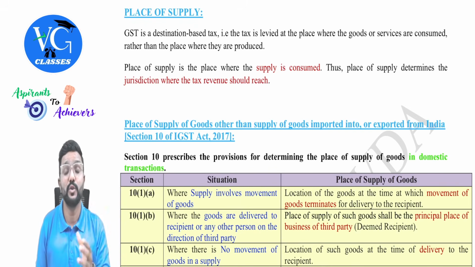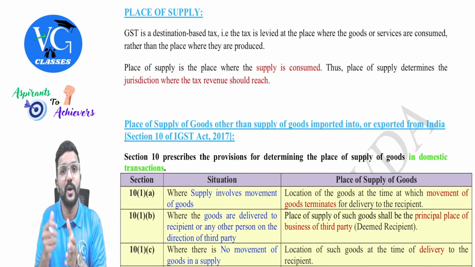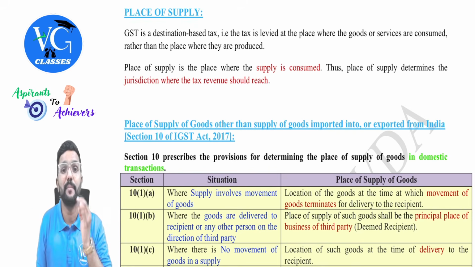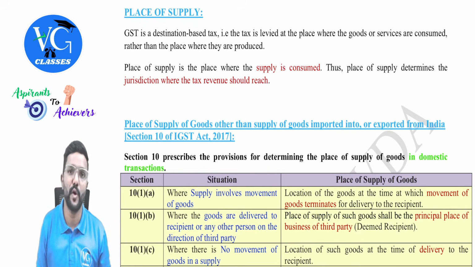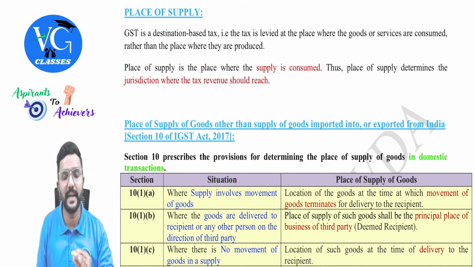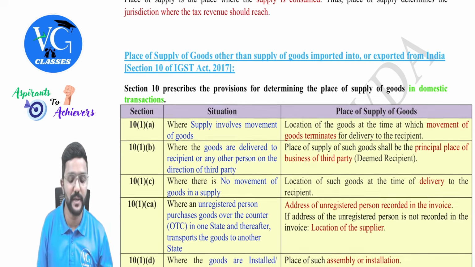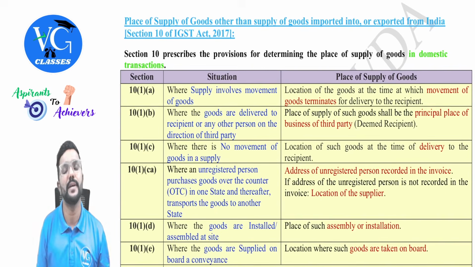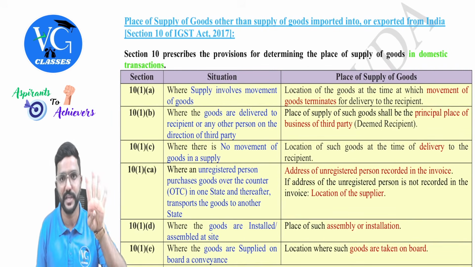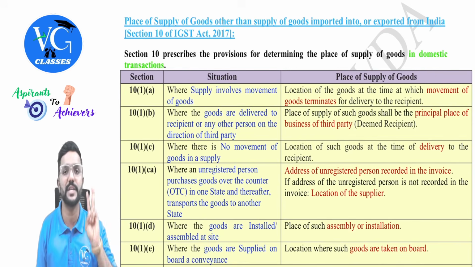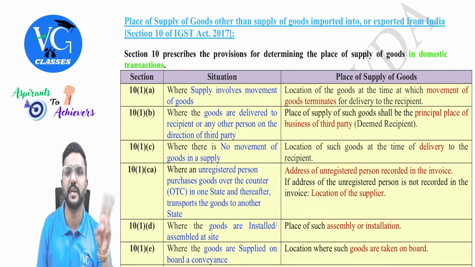Or even to know, should I levy CGST, SGST or should I levy IGST? The place of supply plays an important role, guys. And the place of supply provisions are separately covered for goods and services. Yes, first we will learn for goods, then we will learn for services. Totally there are four sections. Two sections talk about place of supply for goods and two sections talk about the place of supply for services.